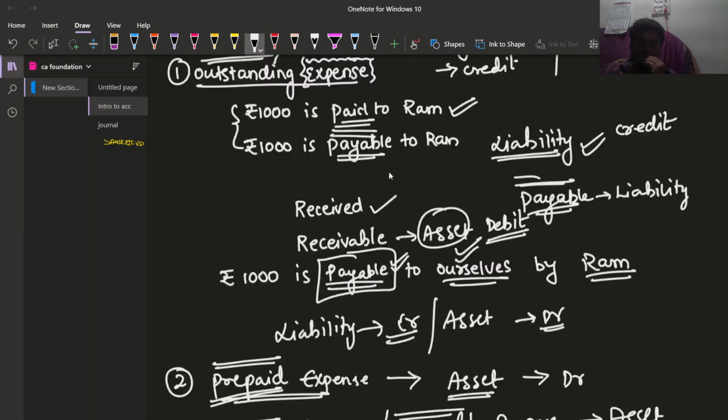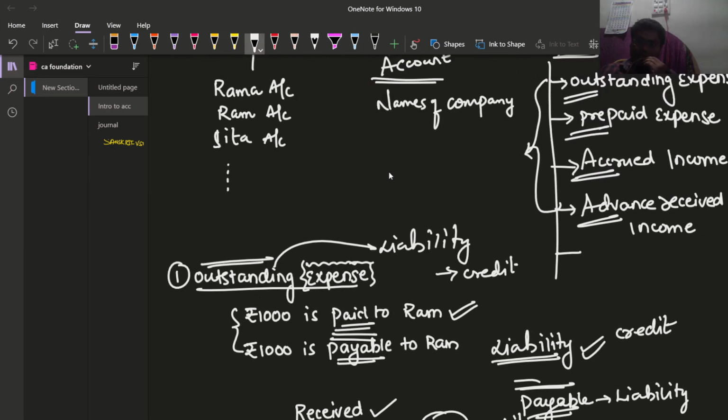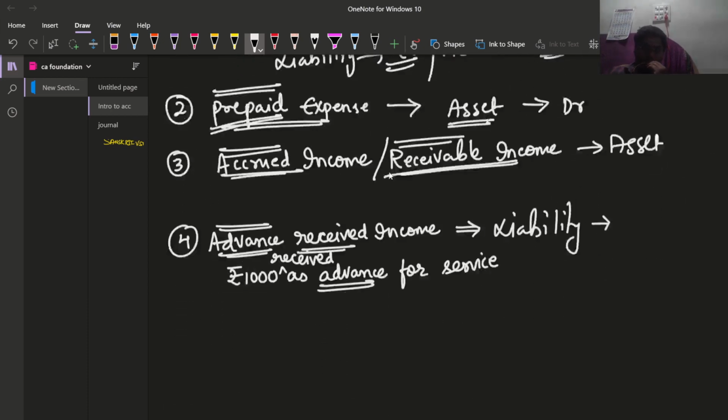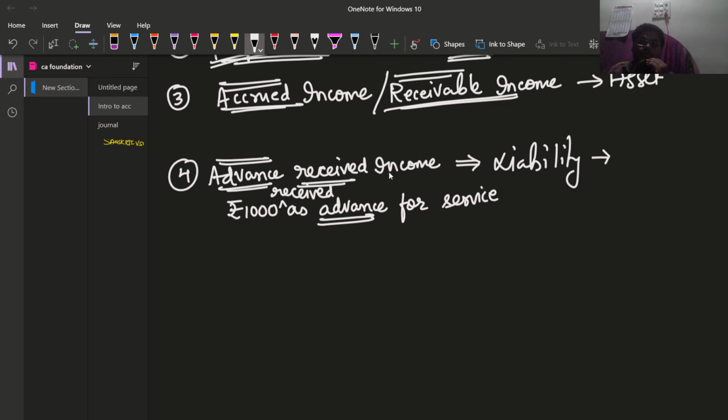One more. These two things are what? Capital and drawings. These are the six representative personal accounts. So if the amount is treated as a liability, then it will have a credit balance. If the amount is like an asset, it has a debit balance.